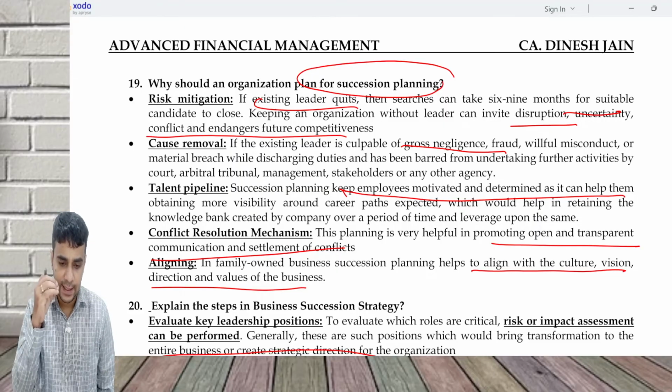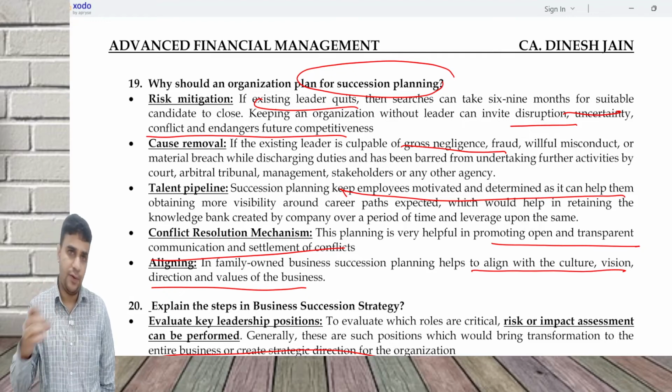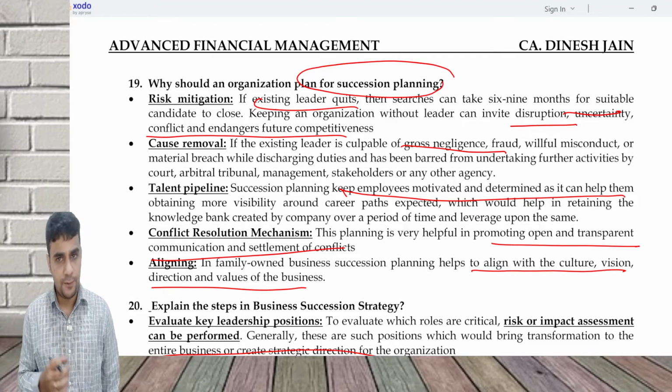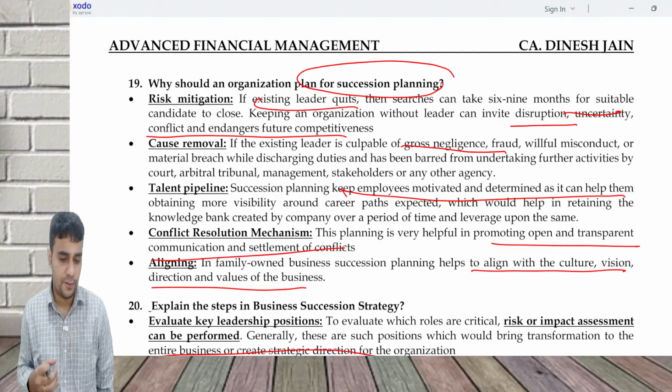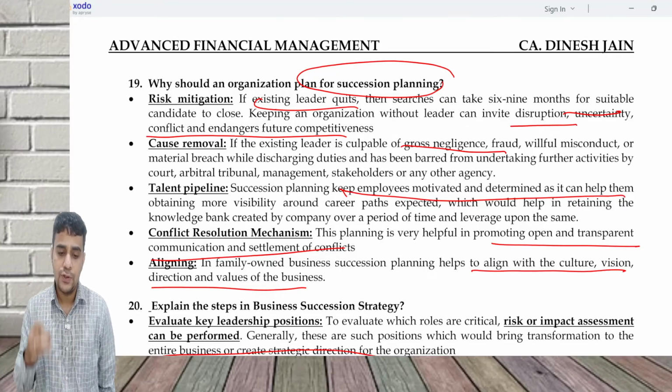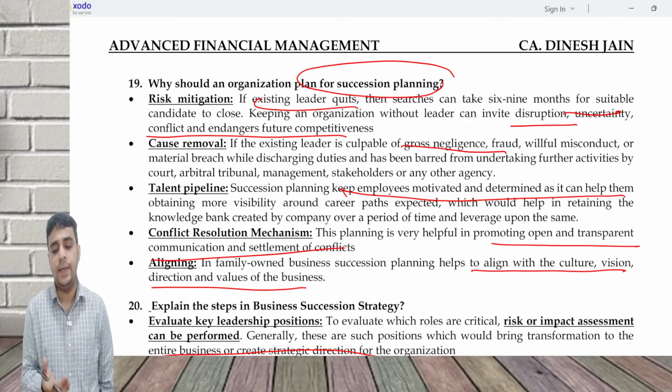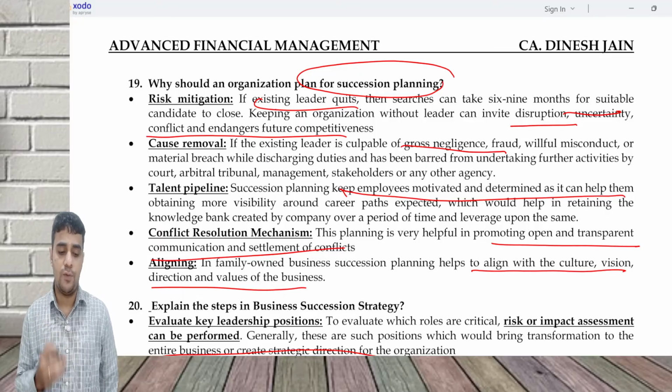Every company has their own way of working. Tatas have a way of working, Murugappas have a way of working. So different companies have their way of working. Reliance has a way of working. So you want to align the new leader with the culture, vision, direction, values of the business.